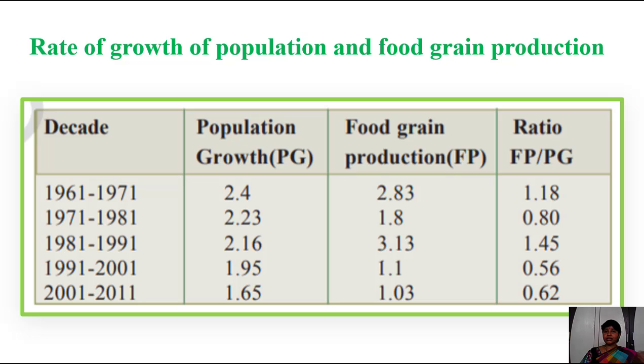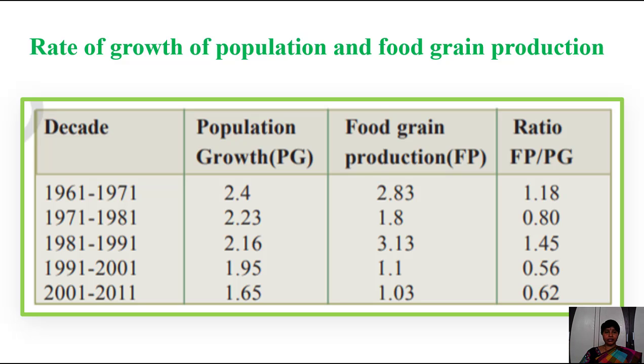That is, the population growth is high, the food grain production is less. In 1981 to 1991, population growth is 2.16 and food grain production is 3.13. So here some improvement is showing in the food production. So this is okay. In 1991 to 2001, population growth is 1.95 and the food grain production is 1.1 only. A very low ratio of food production to population growth.